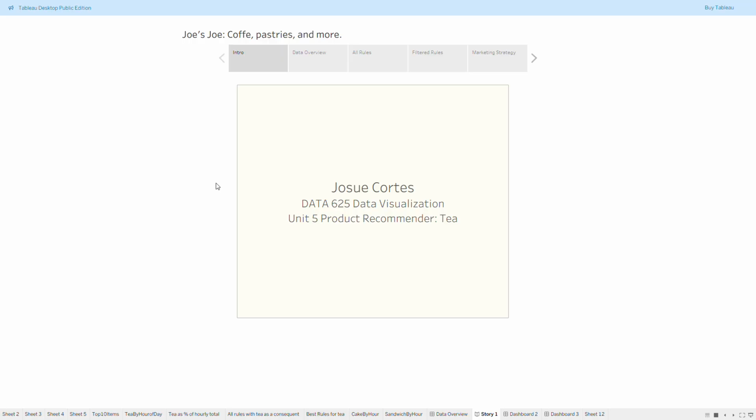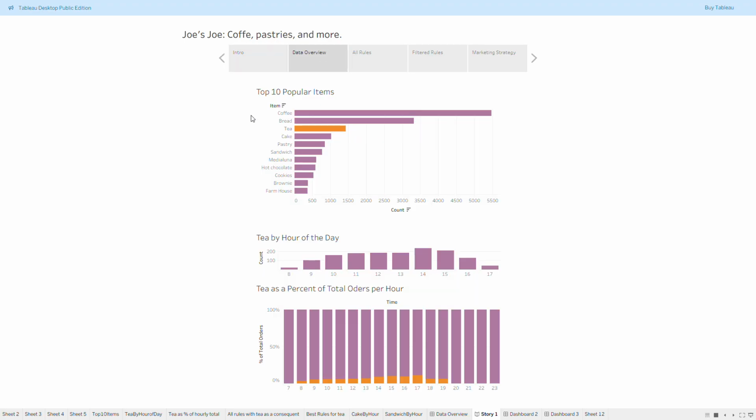For data visualization, data 625, we're going to do a product recommender evaluating tea. As you can see, tea is easily in the top 10 items, sitting comfortably at number 3, just behind coffee and bread. It is typically sold between the hours of 8 a.m. and 6 p.m. and it encompasses somewhere between 3% to 11% of all purchases per hour.